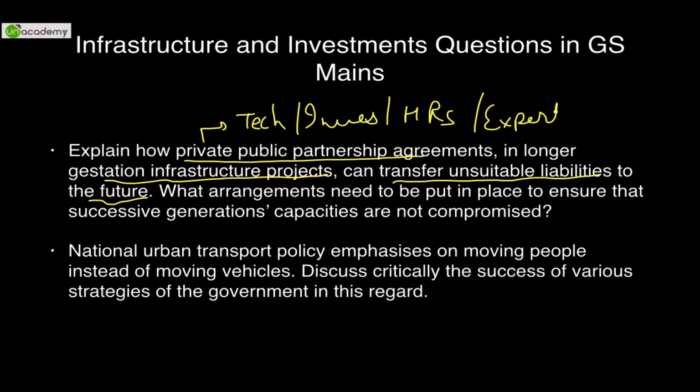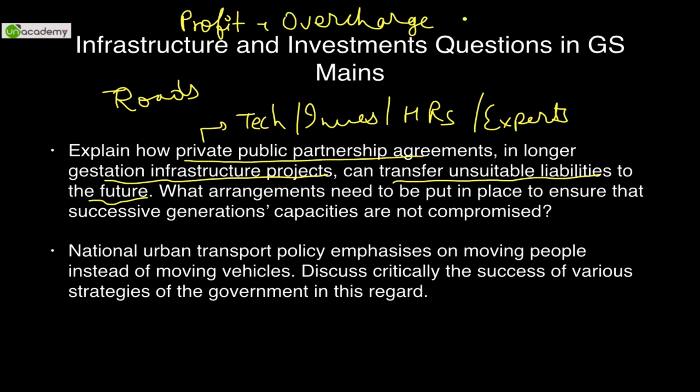So they rope in the private sector and they ask it to make roads, bridges, highways, ports, etc. Now the private sector, since it is motivated by profit and profit alone, tends to overcharge, and it transfers this overcharge liabilities to future generations, which is bad for any, say, environmental problems and whatnot.